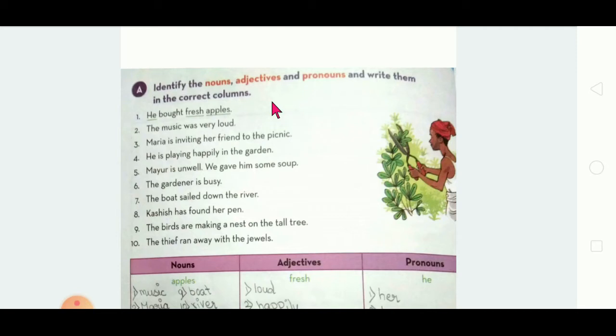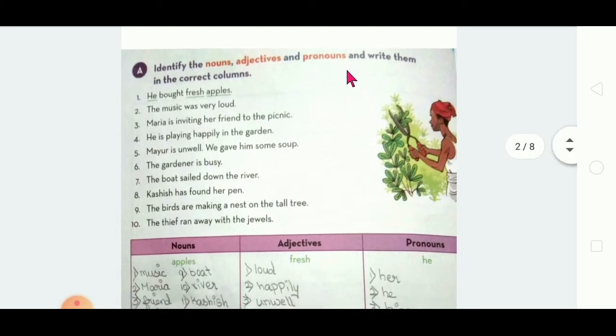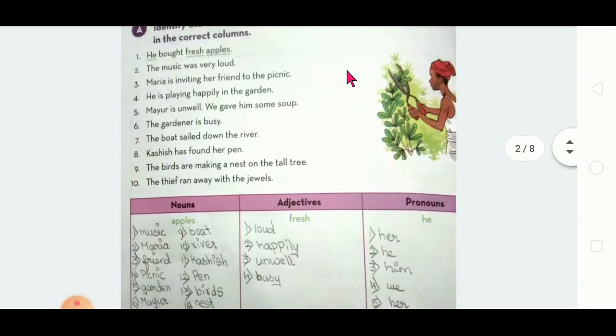What is a pronoun? A word which is used instead of a noun, used in the place of a noun, is called a pronoun. Are you clear with this? Come, let's go to the exercise.